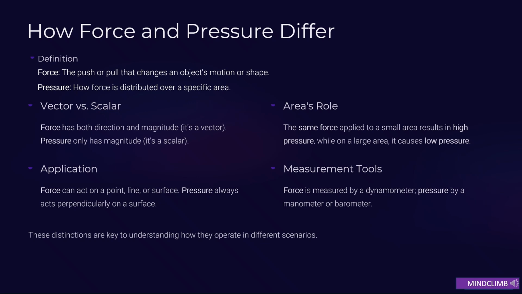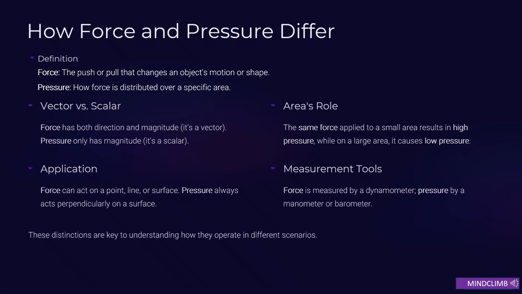We have seen that force is the push or pull that changes an object's motion or shape. We can define pressure as how the force is distributed over a specific area. Vector versus scalar. Force has both direction and magnitude, it's a vector. But pressure only has magnitude, it's a scalar. Now coming to the application side. Force can act on a point, line, or surface, whereas pressure is always acting perpendicularly on a surface.